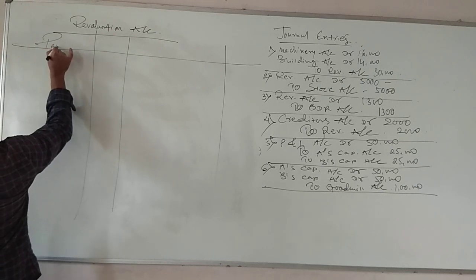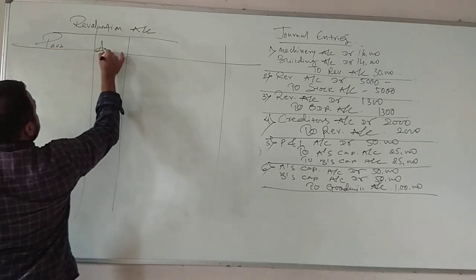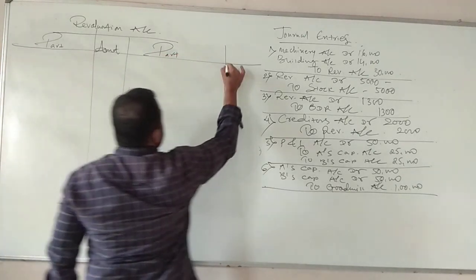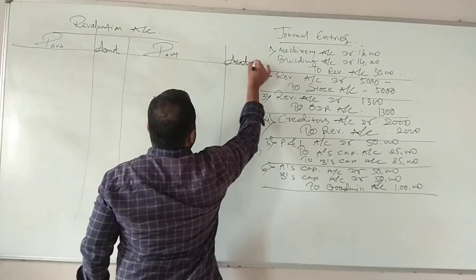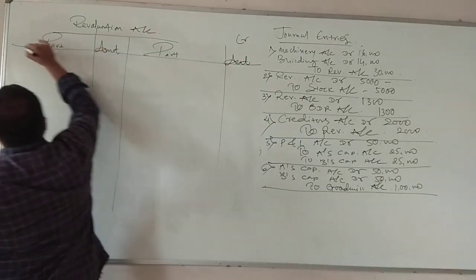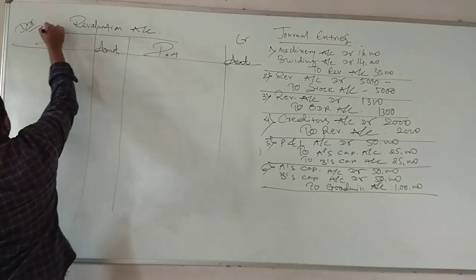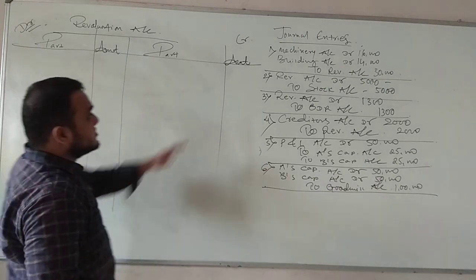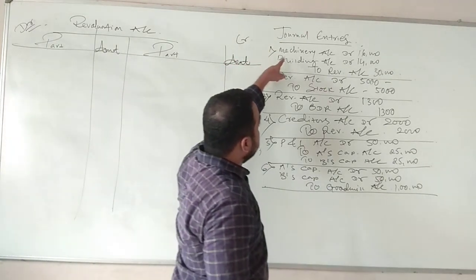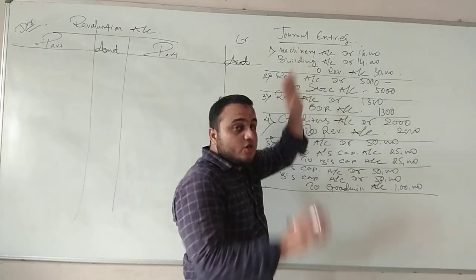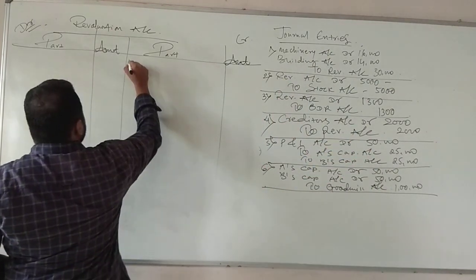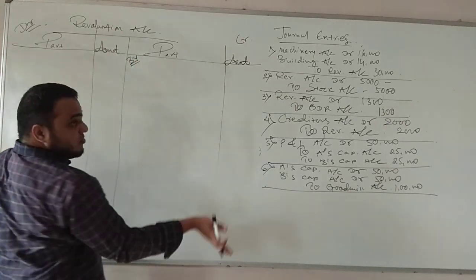Okay, now students, revaluation account. Particulars, amount rupees, particulars, amount rupees, credit side and debit side. Now students, first we have to see the first entry, machinery, building, board, debit. Revaluation is on the credit side. So I will write down on the credit side. It's a ledger posting. So on the credit side I will write down 'by', but I will write down the opposite.